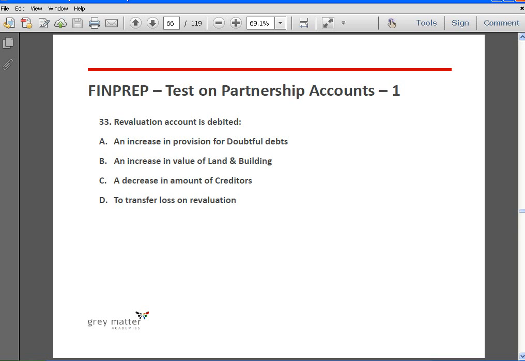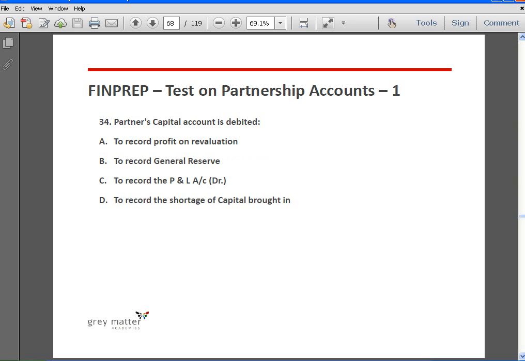Okay, there is going to be an increase in the loss, and so the revaluation account will be debited. So we don't even have to go through the other options. It's obvious that the answer is A.